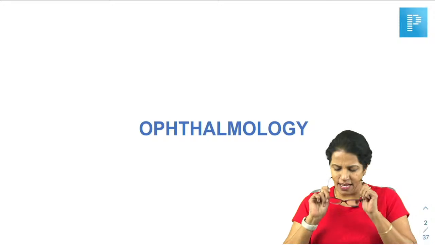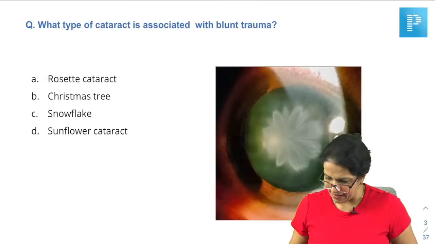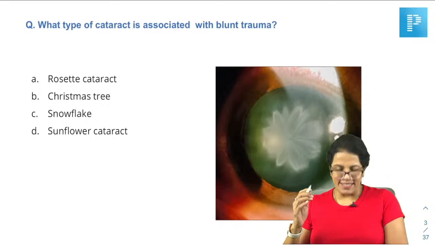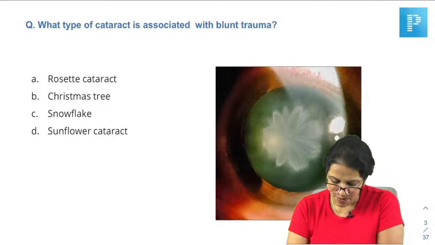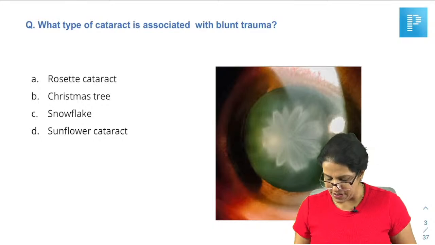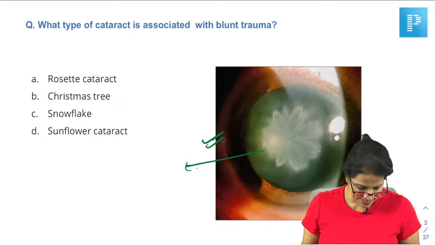I think you must already be into this discussion, but anyway, let's start. What type of cataract is associated with blunt trauma? Everybody knows, you see the figure, what you can see in the slide is your rosette shaped cataract, isn't it?